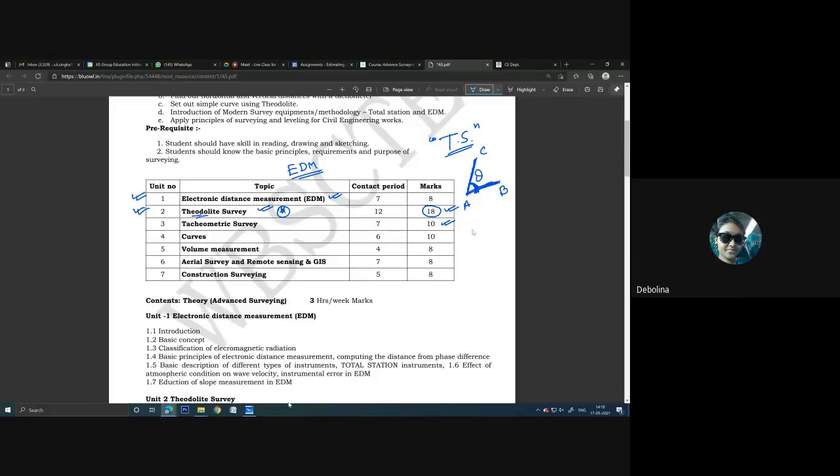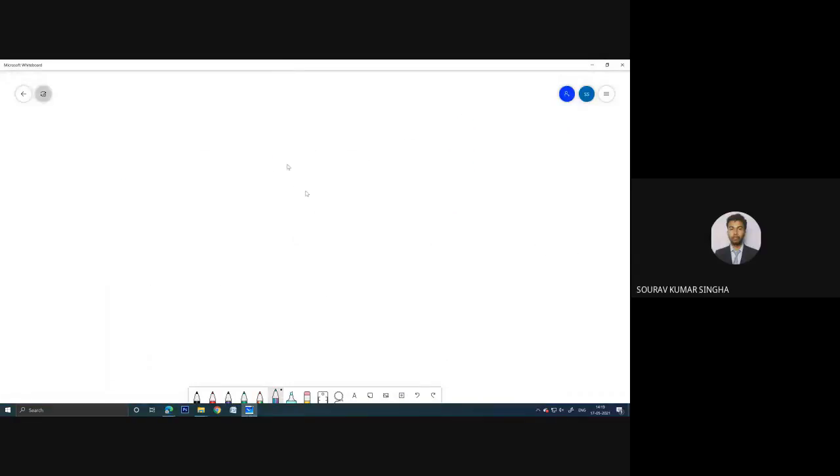Compass, it is very simple. You have used the compass, very simple. I already explained that there are different types of compass, and there are different types of bearing: the whole circle bearing, the reduced bearing.